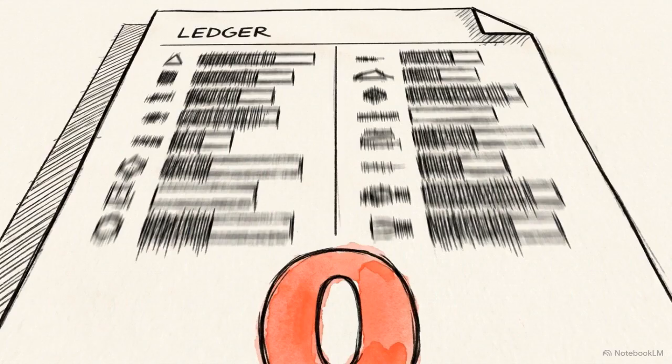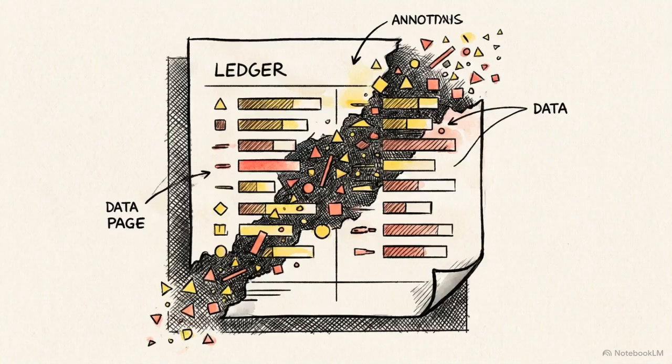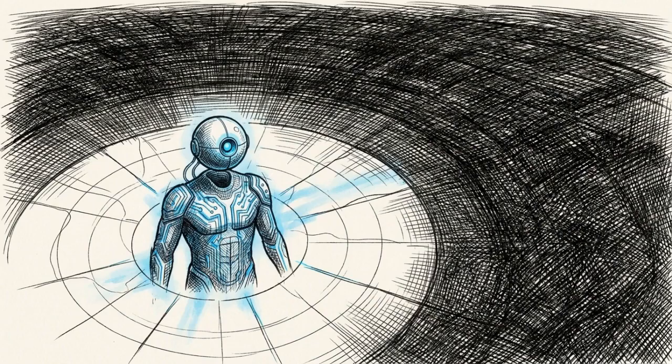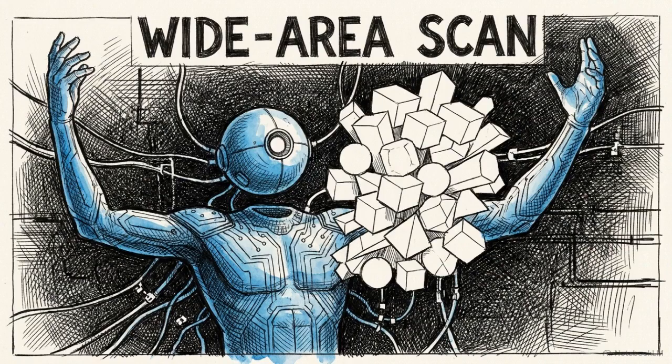But in this case, the internal check comes up empty. The target IP address isn't in the ledger. The sender has no prior memory of communicating with this specific machine. When this internal verification fails, the system is forced to look outside itself. It escalates the search to the external environment, triggering Step 2.